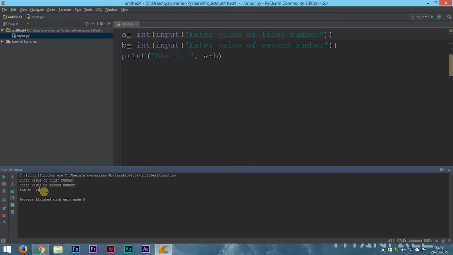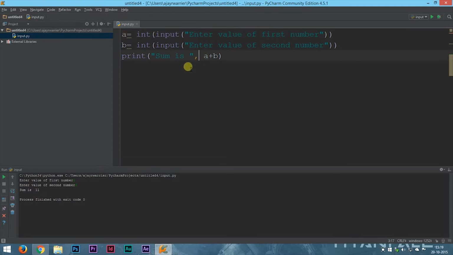Now this program is more user friendly. Even someone who doesn't know how to code in Python can understand. Whenever you use input statements, make sure that you provide this string inside the input bracket so that the user can have an idea of what they're supposed to do. Now in this case, the user is supposed to enter a number. So by adding that inside this input bracket, our program will become more user friendly.